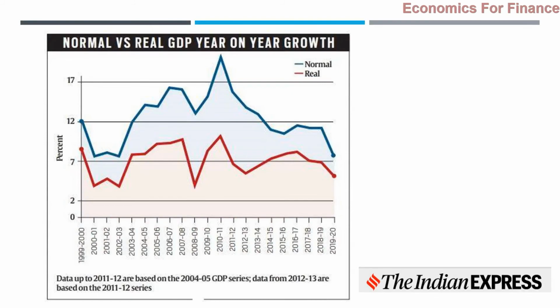This is only for understanding purposes, how the nominal GDP and real GDP of India have been over a long time, only for general understanding. You can see that the difference between the nominal GDP and real GDP is not constant. The inflation itself is not constant. The difference between the nominal and real GDP is inflation. So that inflation itself is changing.